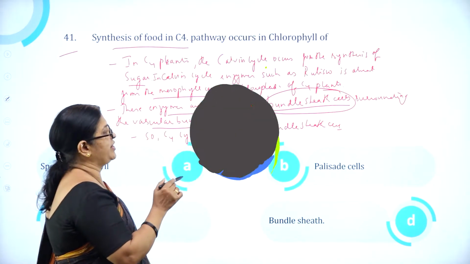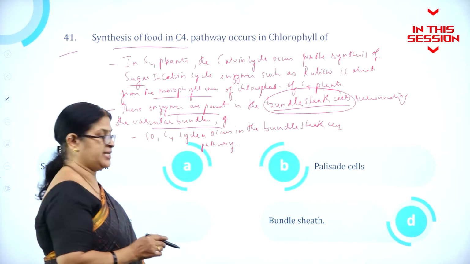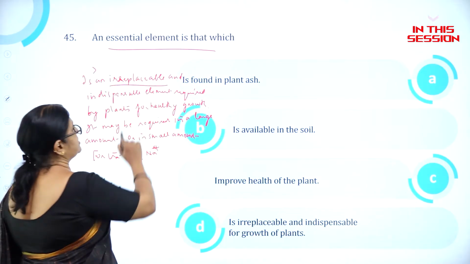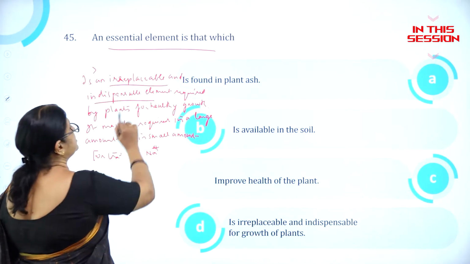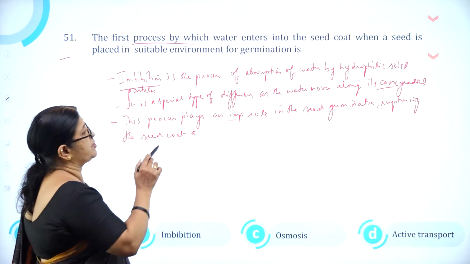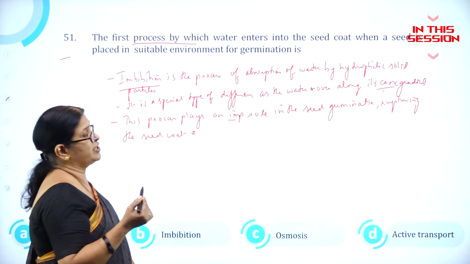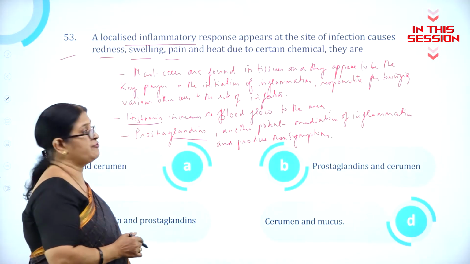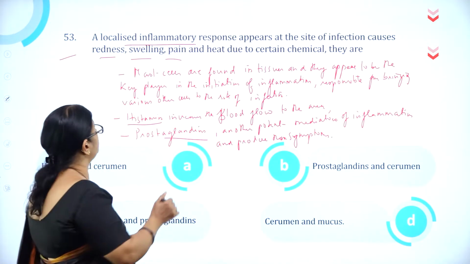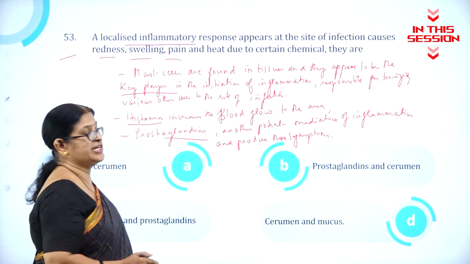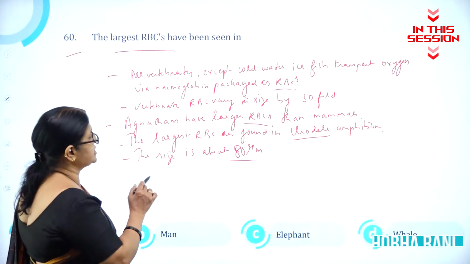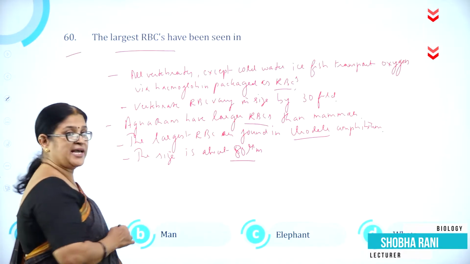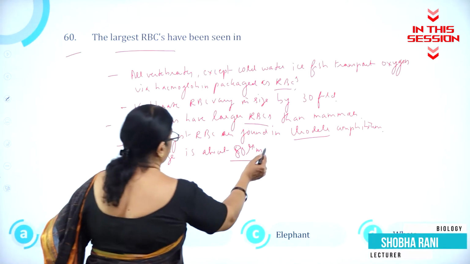The C4 pathway occurs in the bundle sheath cells. An essential element is that which is irreplaceable and indispensable element. Imbibition is the process of absorption of water by the hydrophilic solid particles. Mast cells are found in tissues and they appear to be the key player in the initiation of inflammation. So the largest RBC is found in urodele, which is an amphibian. So the size is about 80 millimicron.